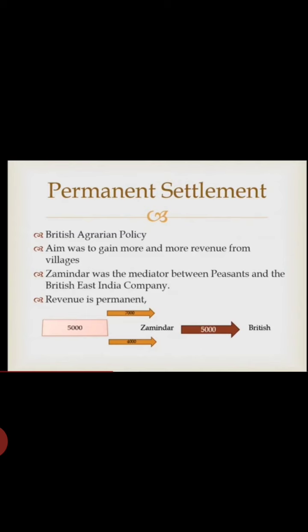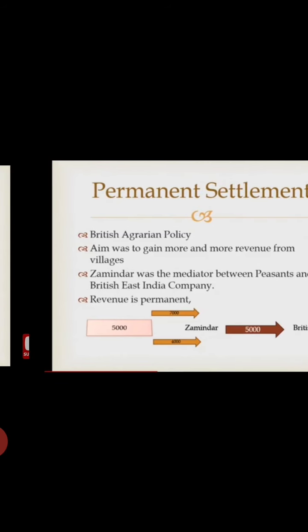In this way, children, the zamindars were becoming defaulters. The peasants were unable to pay the zamindars, and zamindars were unable to pay to the British government. And as time passed by, they kept on changing the zamindars.